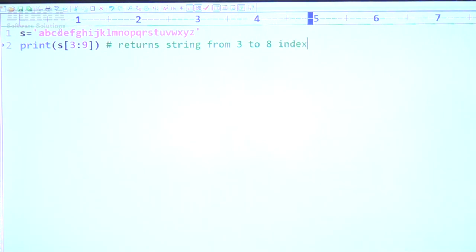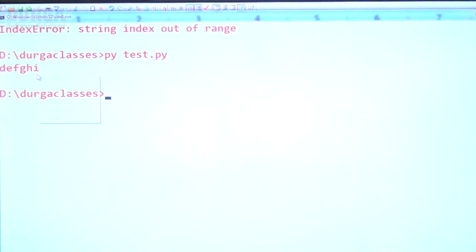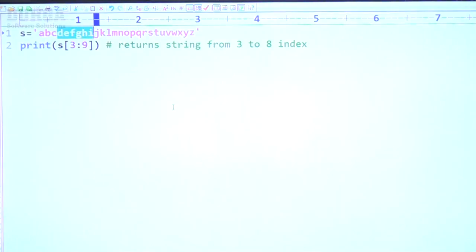So 3 means D, sir. D, E, F, G, H, I. Up to that it has to return. Let me cross check, sir. What is the answer we are going to get, sir? D, E, F, G, H, I. This is the syntax you have to be aware of.